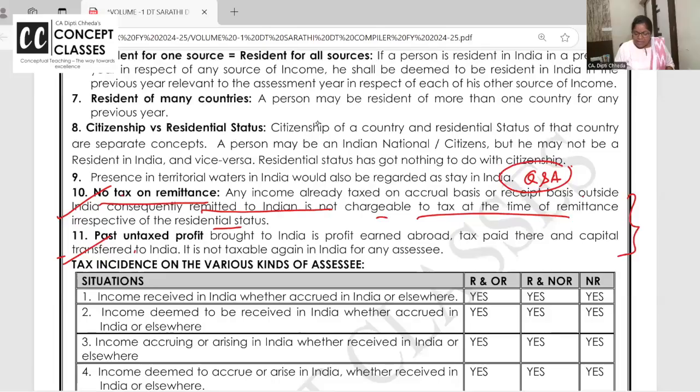So remittance is not taxable. Second one is, past untaxed profit brought to India is not taxable. Again, a superb adjustment asked in exam, and students are going wrong. वो triple column बनाते. You know what's past untaxed profit?